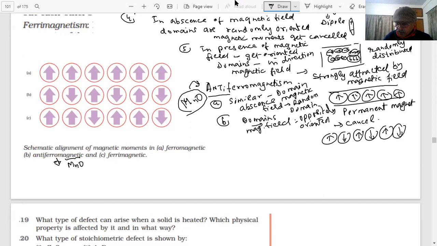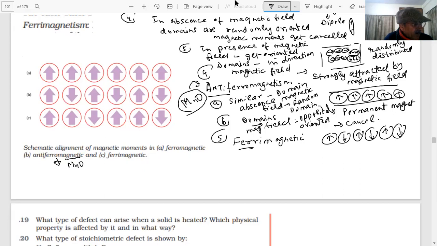What is the next which we told you? The last one which I told you, this was my fourth. Fifth one: ferrimagnetic substances.